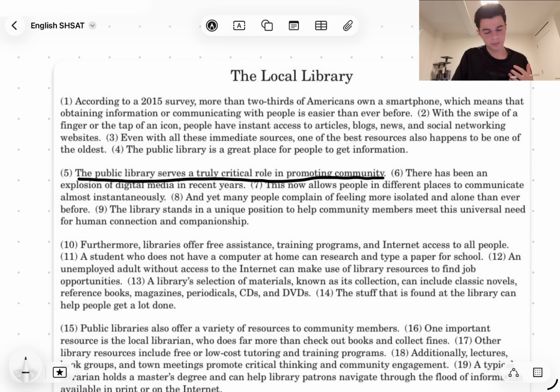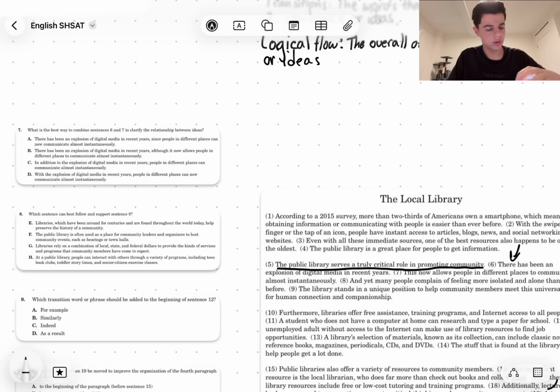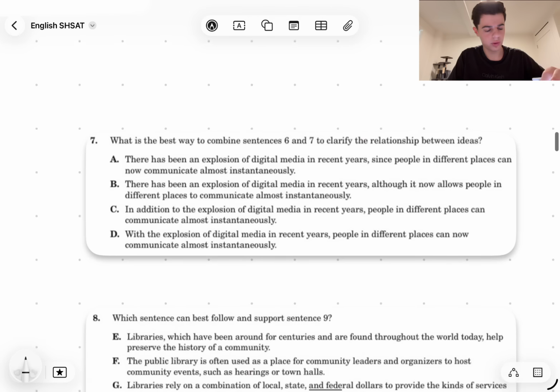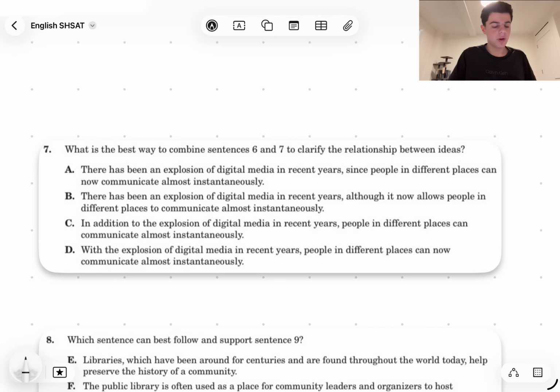Okay, so what we're seeing here is that sentence 6 is talking about how digital media has grown, and because of that, people can communicate more. The key thing here is that this caused that, right? The fact that there is more digital media allows for people to communicate. So now let's look at our answer choices. A, there's been an explosion of digital media in recent years, since people in different places can now communicate almost instantly.